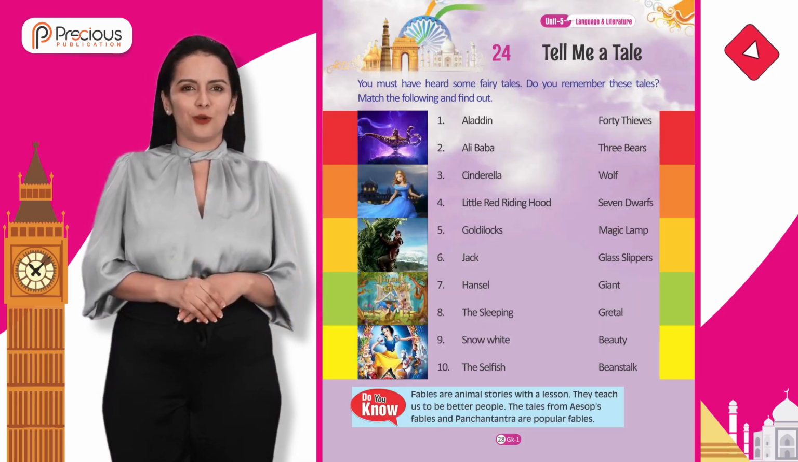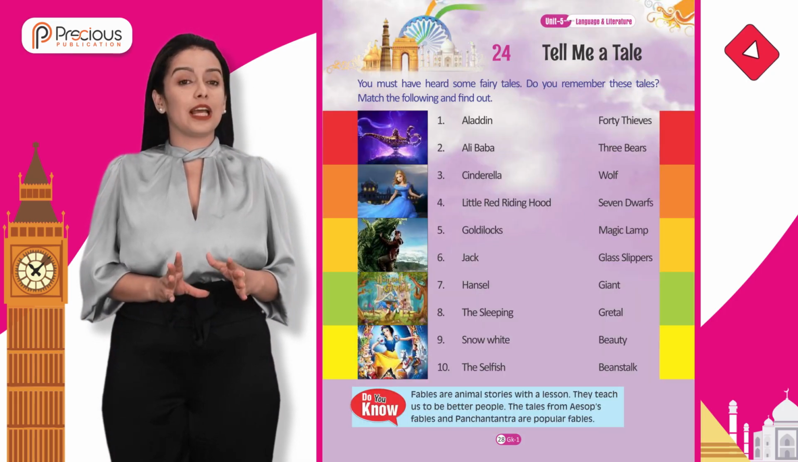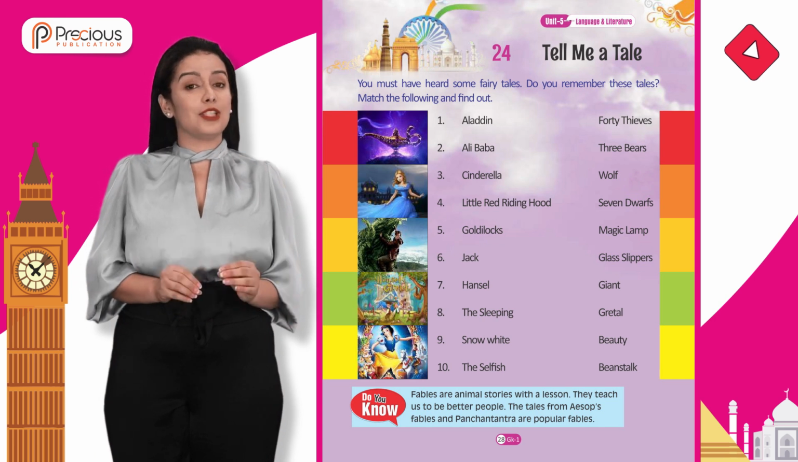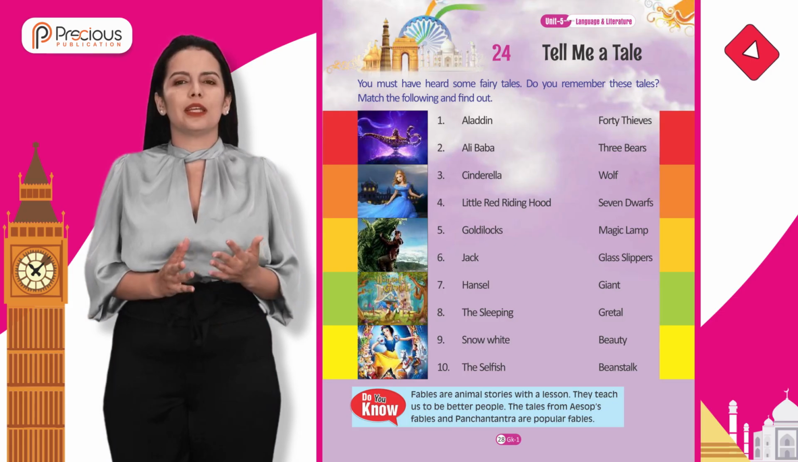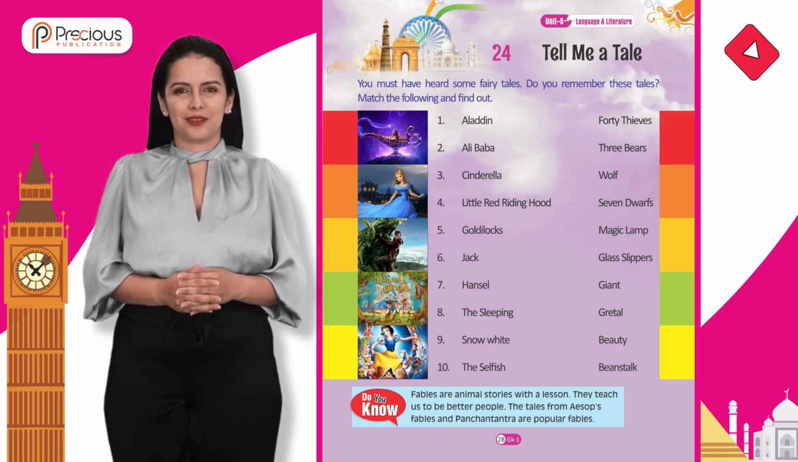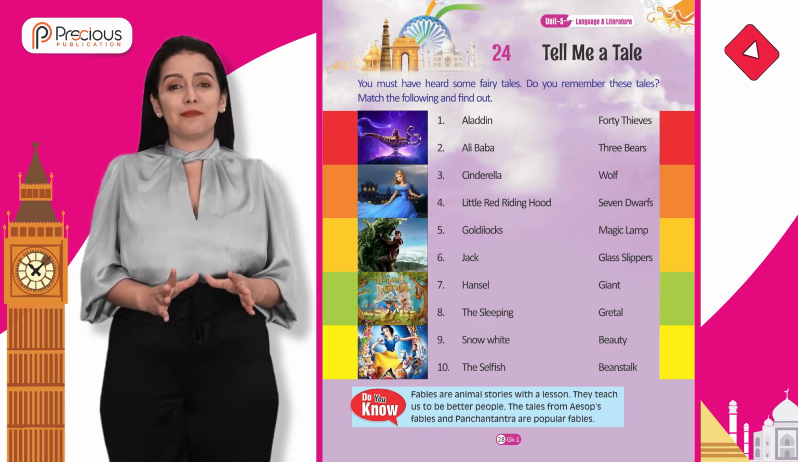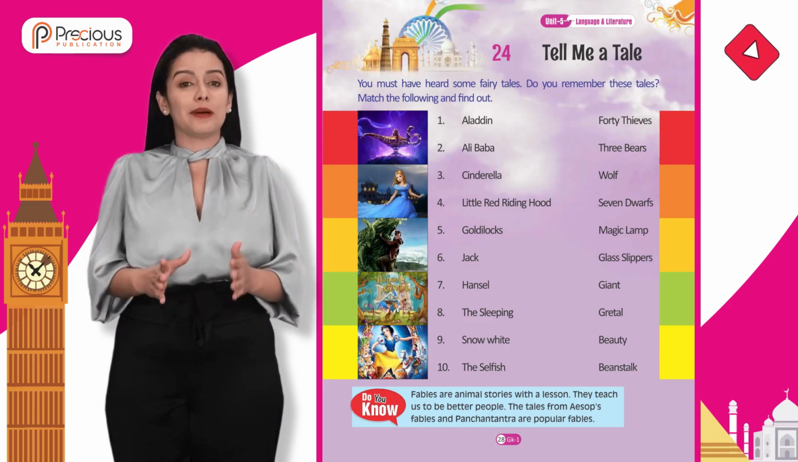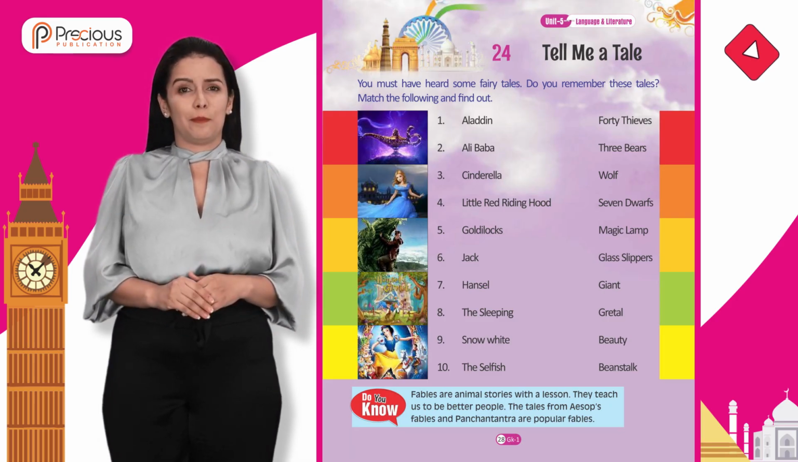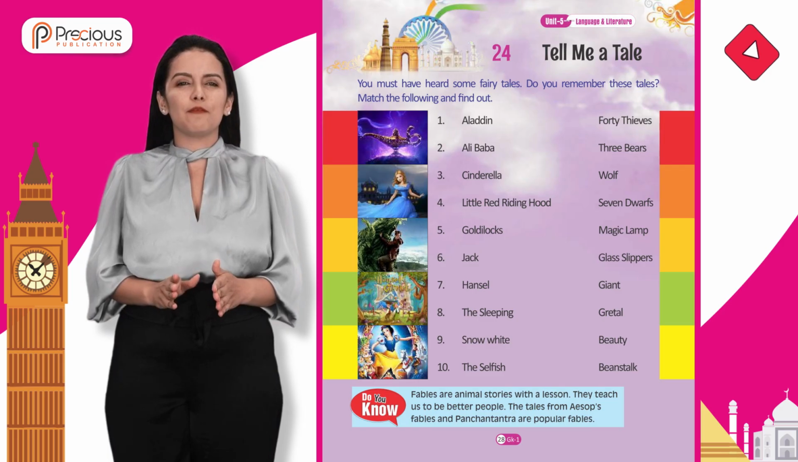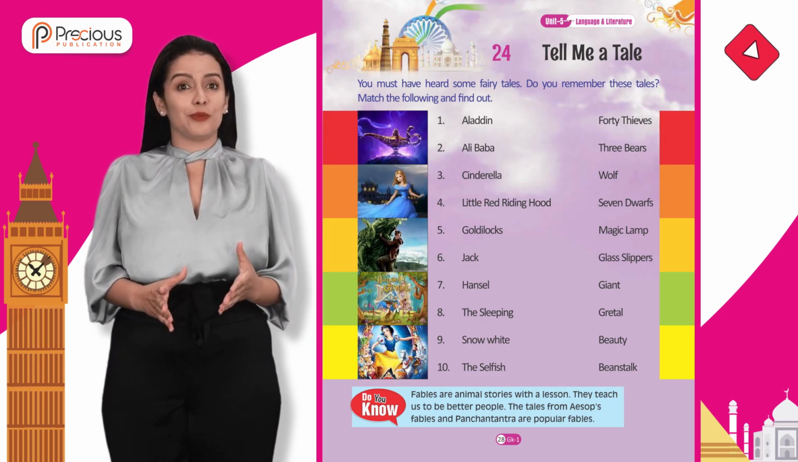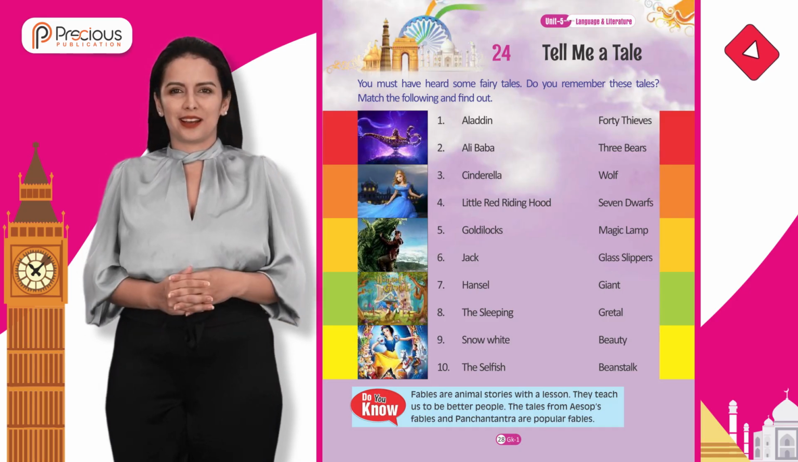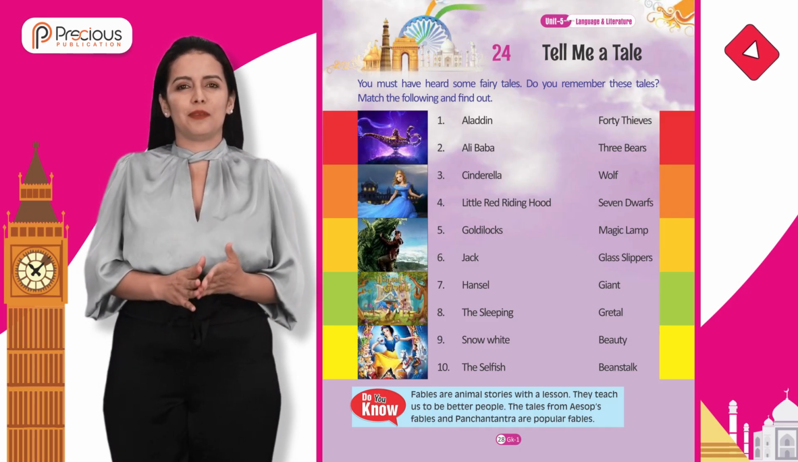Unit 5. Language and Literature. Chapter 24. Tell me a tale. You must have heard some fairy tales. Do you remember these tales? Match the following and find out. Do you know? Fables are animal stories with a lesson. They teach us to be better people. The tales from Aesop's Fables and Panchatantra are popular fables.